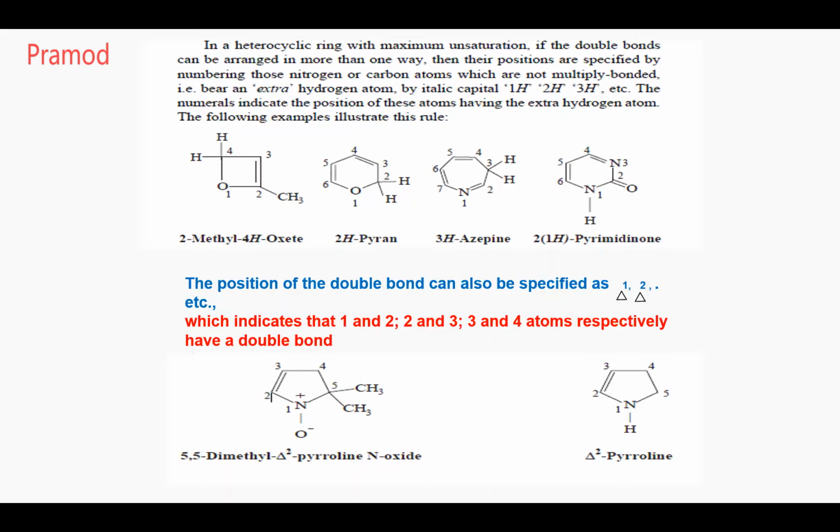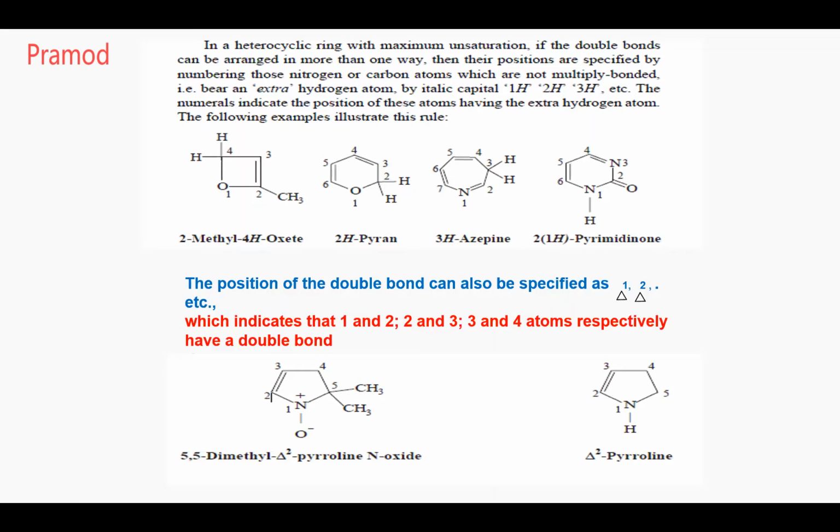Because all the other positions are unsaturated. Only the first position is saturated. And what does that first position contain? Nitrogen. Nitrogen carries an extra hydrogen. That's why it is known as 1H.